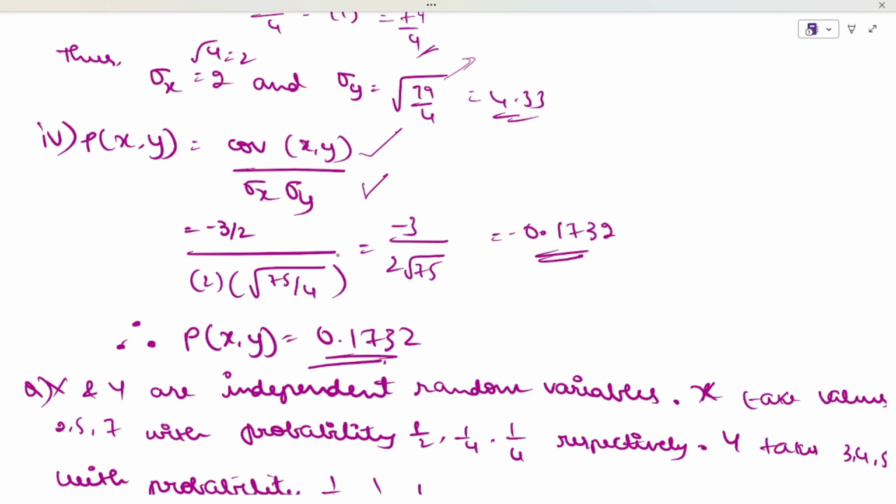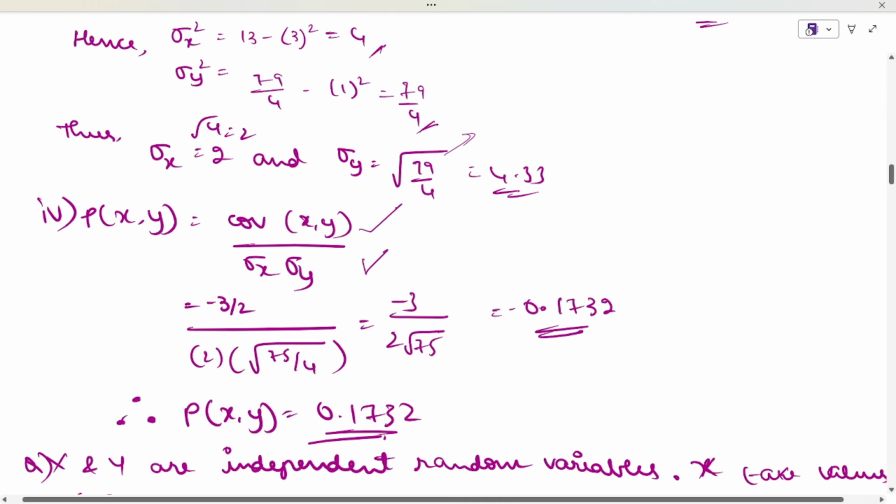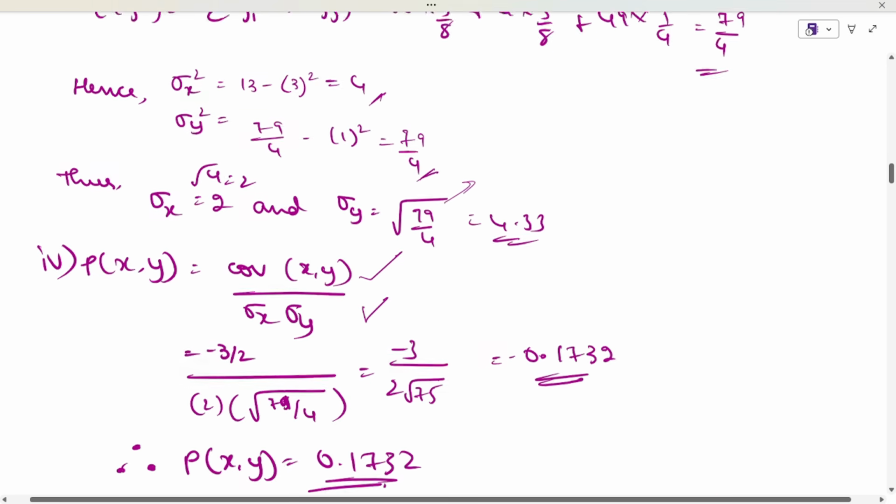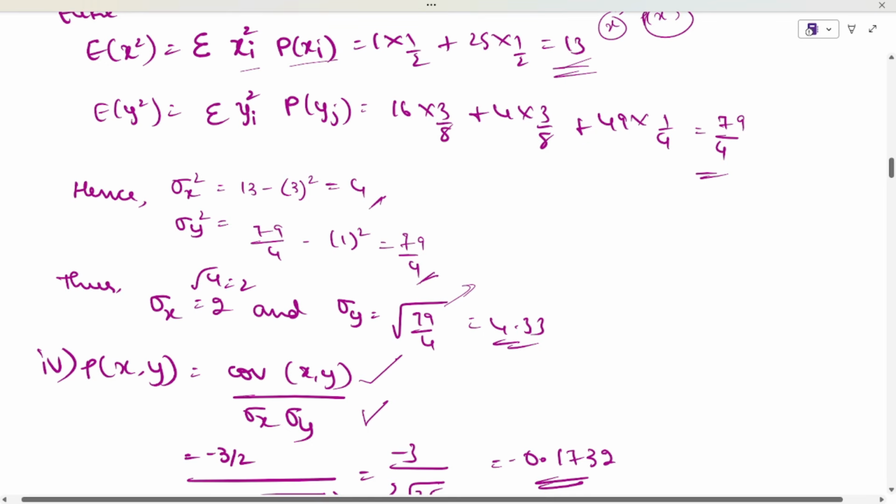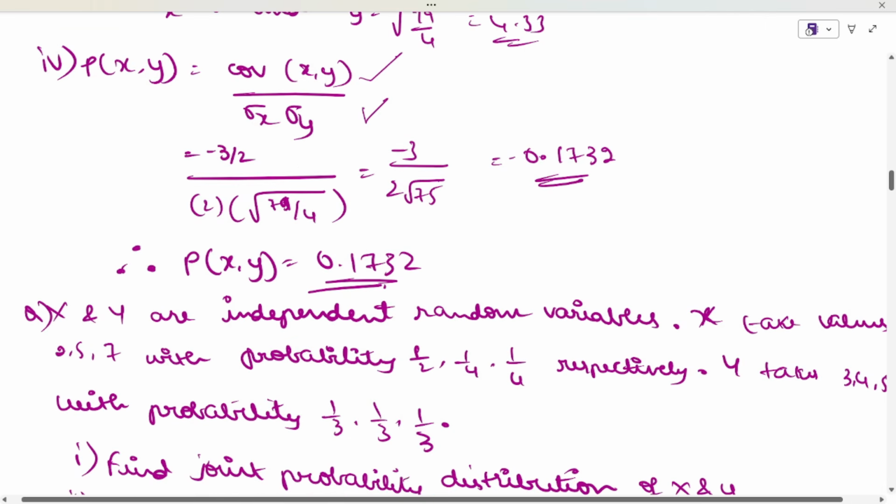Sorry, that is 79, right? 79. Or let's do it once again. What is the question? 16 into 3 divided by 8 plus 4 into, you can also do with me in the calculator. Next is 4 into 3 by 8 plus 49 into 1 divided by 4. The answer will be 79 by 4. Here by mistake I have written 75. Okay, that will be 79 divided by 4.